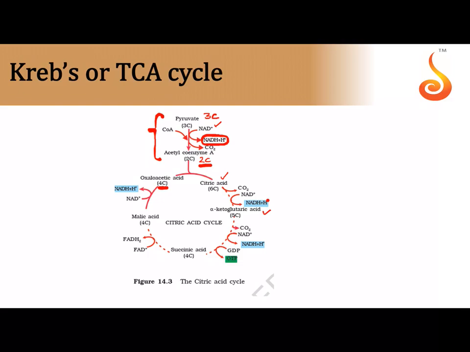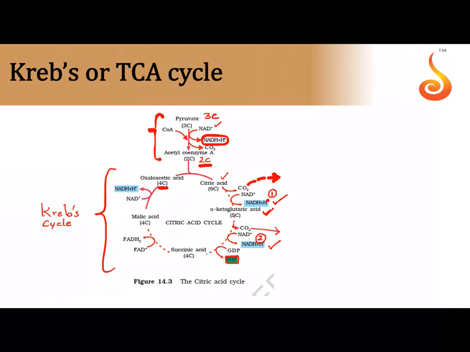So this is the actual Krebs cycle, isn't it? This cyclic portion is the actual Krebs cycle or the citric acid cycle. I don't have to circle anything because they have given it in blue already. So we get the first NADH over here. NAD plus oxidizes citric acid into alpha ketoglutaric acid and a molecule of carbon dioxide is liberated. Then from alpha ketoglutaric acid, again you get a molecule of carbon dioxide, and again you get the second NADH. So this is the first NADH, this is the second NADH from the Krebs cycle, and then it gets converted into succinic acid.